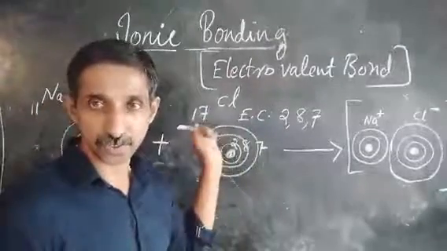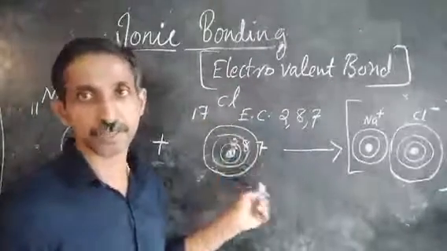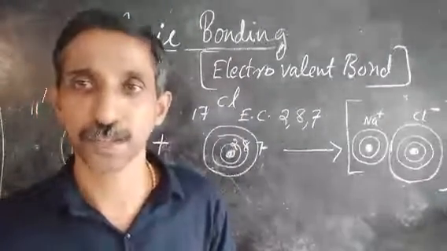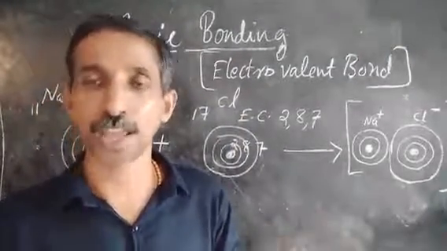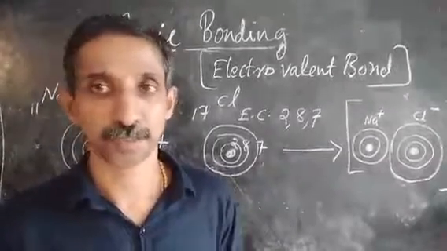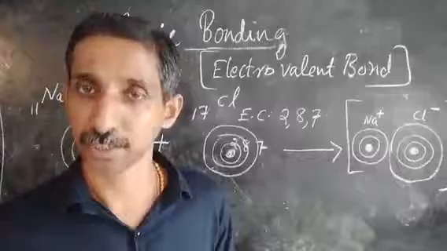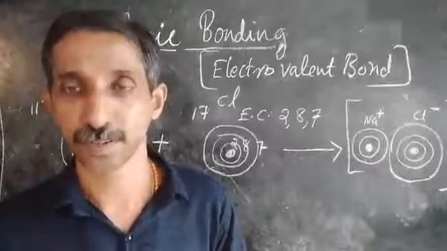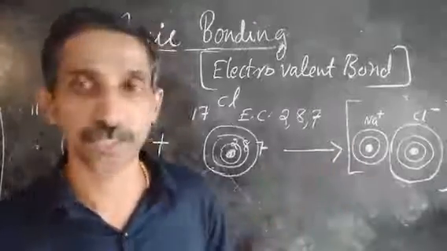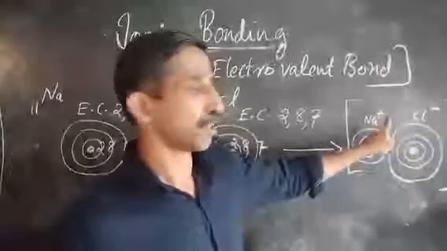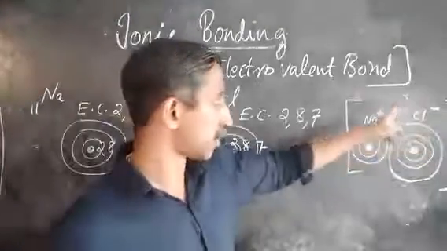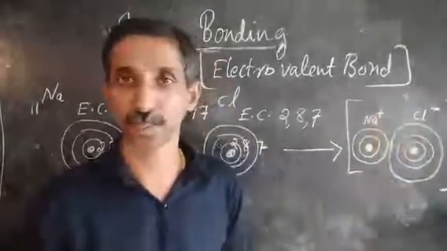Ionic bonding is represented in this way diagrammatically. You may be asked to draw the diagrammatic representation of ionic bonding, giving the name of a particular compound. Let it be calcium chloride, magnesium oxide, or sodium chloride, or anything. If you are asked to draw a diagram, you may have to do it this way. Remember not to forget the charges, and remember to enclose them together in a box.